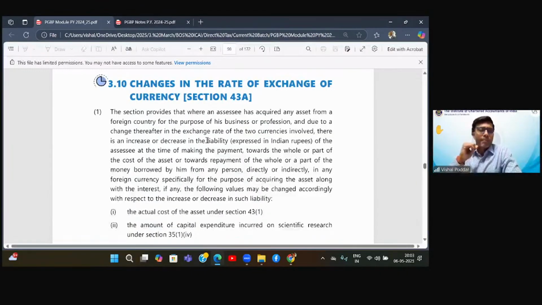So machinery purchase 100 crore, loan taken 100 crore, both are in dollars. Now in this year, you have two transactions. One is of liability, one is of asset. Liability 100 crore dollars, asset 100 crore dollars. But both, when reported in our books, have to be converted to our rupees. So you converted both at the rate of exchange applicable on the date of this import or on the date of this transaction. So it is converted at the rate of 90 rupees per dollar. So your liability is appearing at 90 multiplied by 100, so 9,000 crores loan.